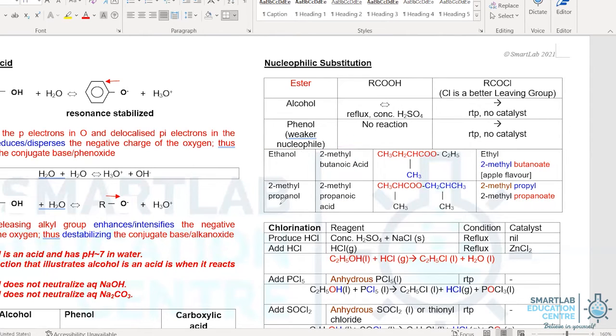Let us now take a look at another example, 2-methyl propanol reacting with 2-methyl propanoic acid. Certainly we're going to start off by naming it as propyl propanoate. Then let's examine the side chain. In the case of the alcohol side chain, it's a CH3 attached to carbon number 2. So this is carbon number 1, number 2. Therefore it's 2-methyl propyl. And in terms of propanoate, the side chain is also 2-methyl. This is carbon number 1, this is carbon number 2. And hence the final naming is 2-methyl propyl 2-methyl propanoate.